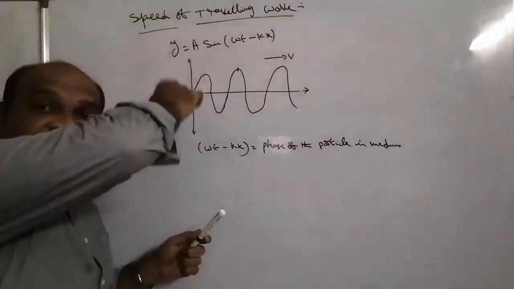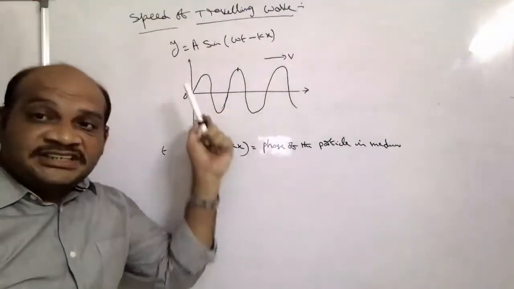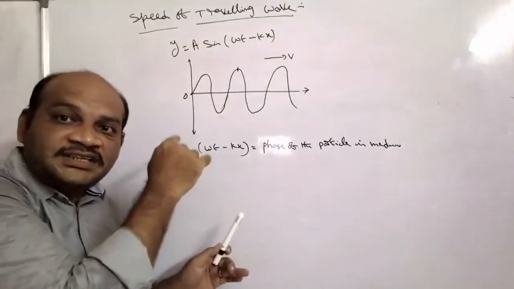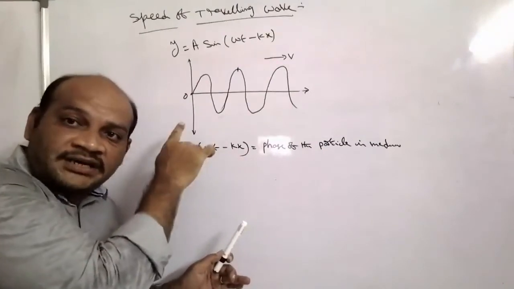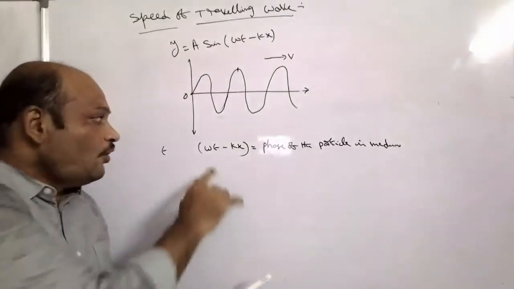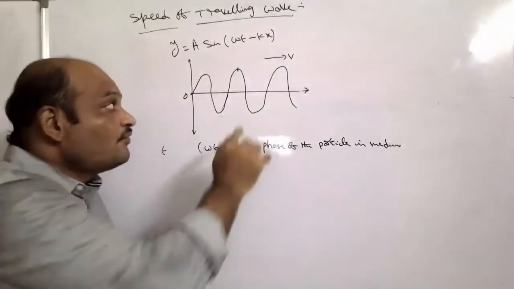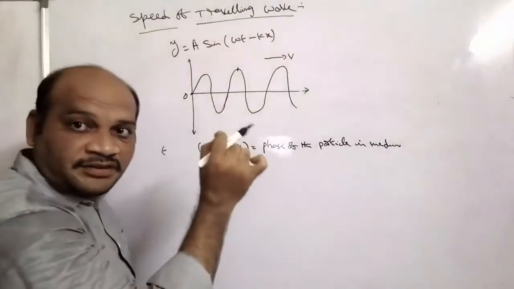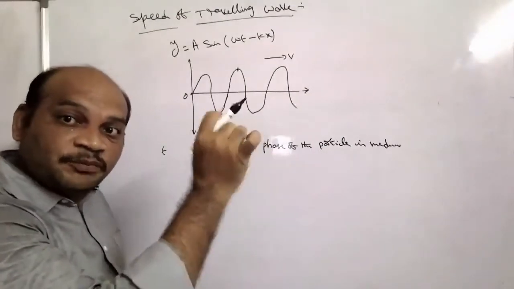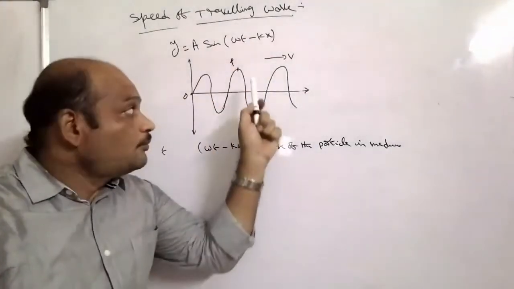Suppose the particle is oscillating like this at any time t seconds. The angle made by that particle with respect to the horizon is called the phase. That phase value is omega t minus kx. At that phase, the wave position is one of the points. We are observing one point on the wave, and we take the position of the point as P.